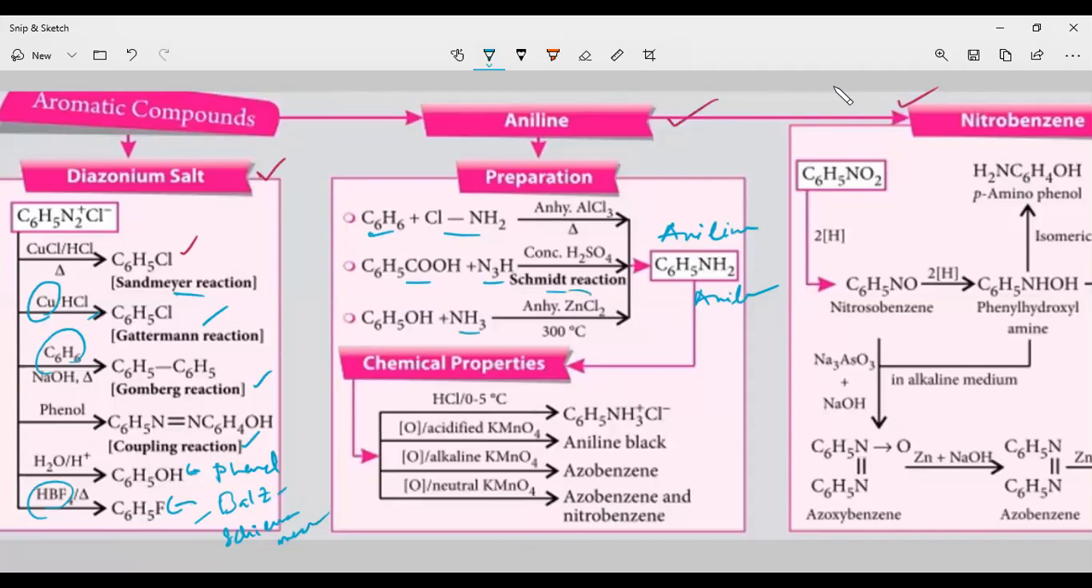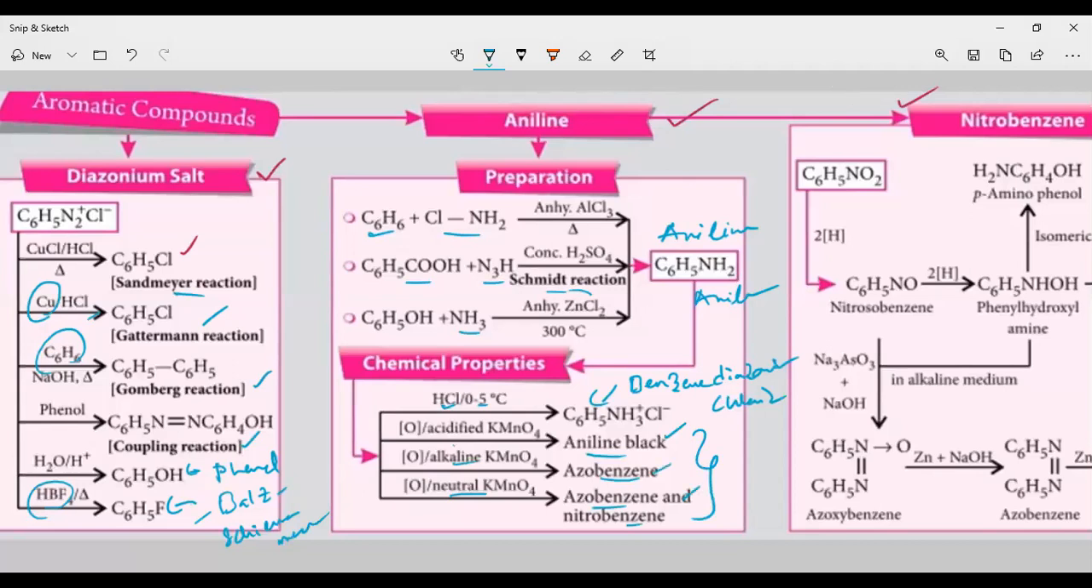Now the chemical properties. Aniline upon treatment with HCl at 0 to 5 degrees Celsius gives benzene diazonium chloride. Next, aniline reacts with acidified KMnO4, what are you going to get? Aniline black. With alkaline KMnO4, you are going to get azobenzene. With neutral KMnO4, you are going to get nitrobenzene. So three different products: acidified KMnO4, aniline black; alkaline KMnO4, azobenzene; neutral KMnO4, nitrobenzene.